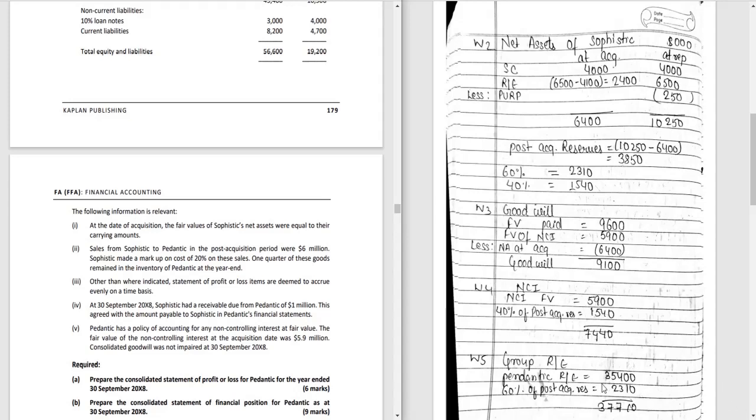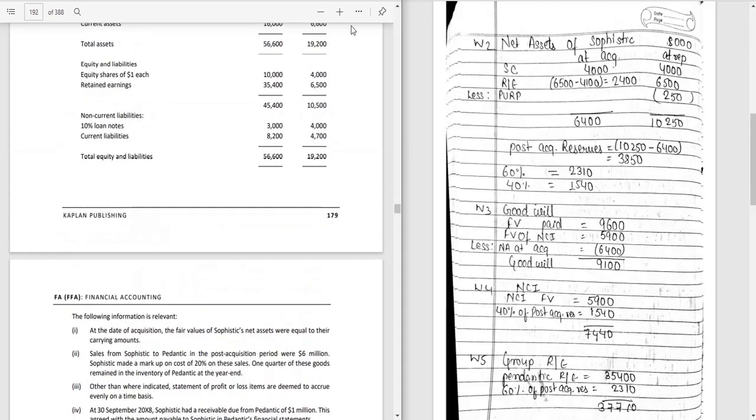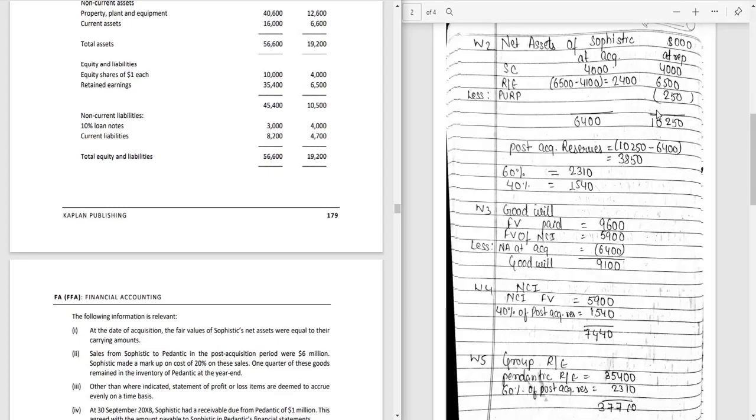Now in working 5, we will calculate the group retained earnings. So we will take the retained earnings of the parent which is given in the SOFP, that is 35,400, and now we will add 60% of the post acquisition reserve, that is 2,310, and we will get the group retained earnings. So again I am repeating, if the parent is selling to the subsidiary, we will subtract PUP from this group retained earnings. In this question, as the subsidiary is selling to the parent, we will subtract PUP from working 2. So be careful about these things while doing the questions.